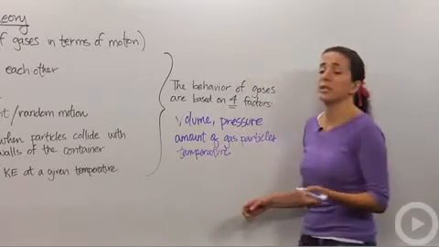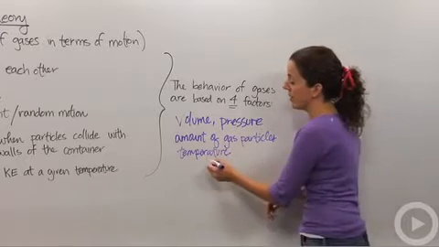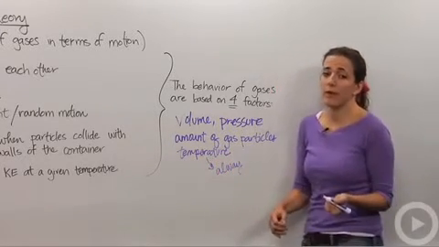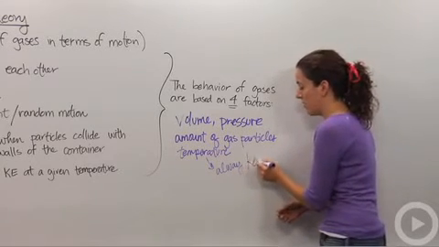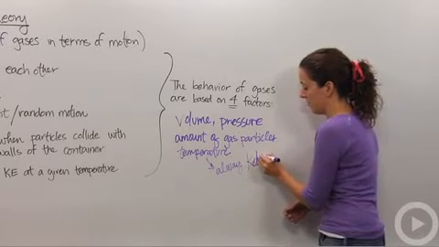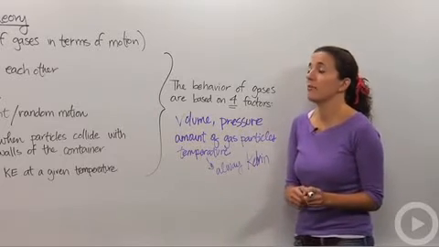We want to make sure when we're dealing with gas particles that temperature, when we're talking about calculations, is always in Kelvin. Why do we care about that? Because Kelvin is never negative, and we don't want to deal with negative values when working with gases. Okay, so those 5 postulates make up the kinetic molecular theory.